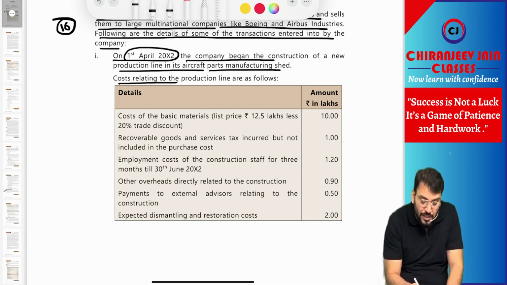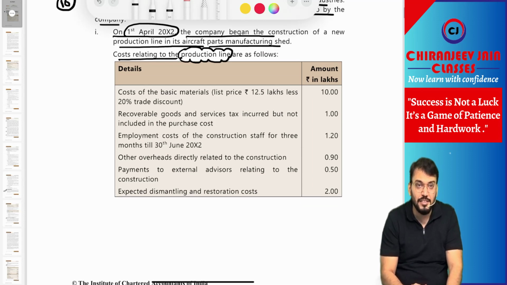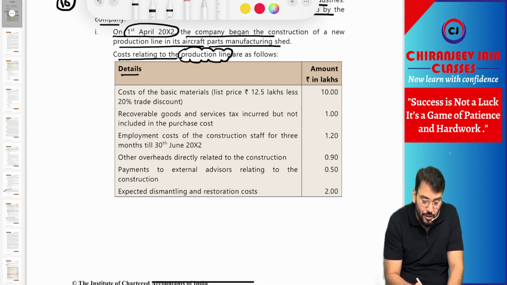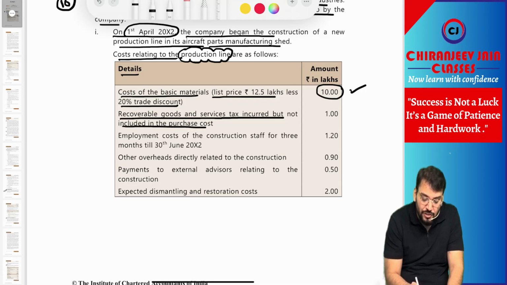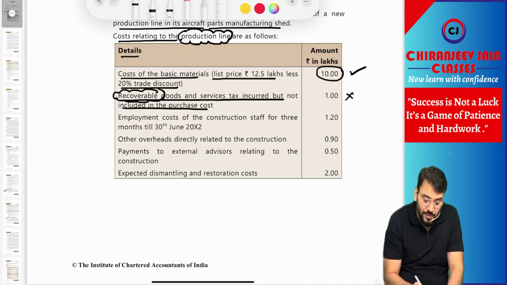Cost relating to production line. So this production line will become property, plant and equipment, and for this Ind AS 16 will be applicable. Details. Cost of basic material, list price 12.5 lakh less 20% trade discount. This will be capitalized. Recoverable goods and service tax incurred but not included in purchase cost. So it is recoverable, so it is refundable, therefore it will not be a part of cost price.